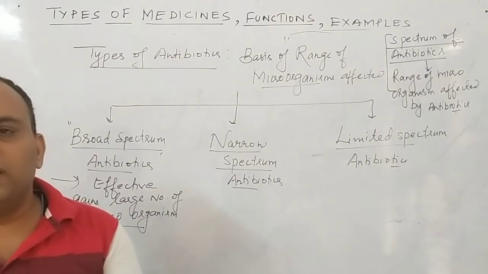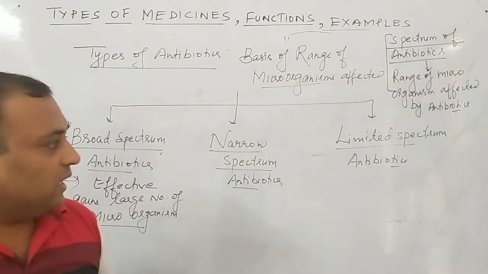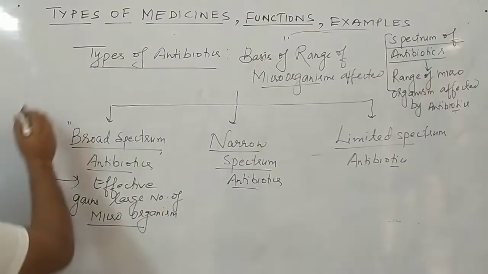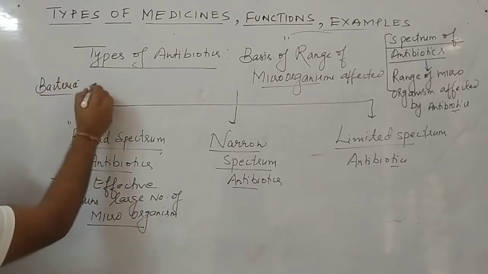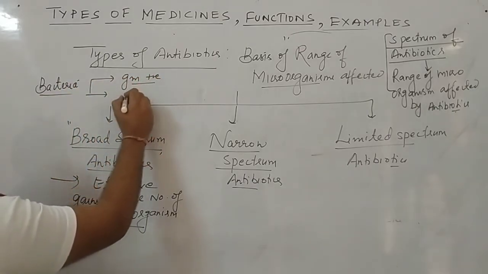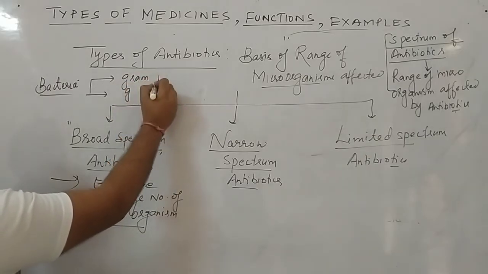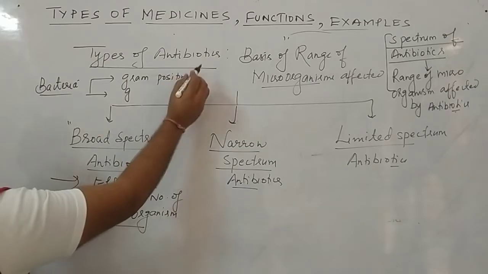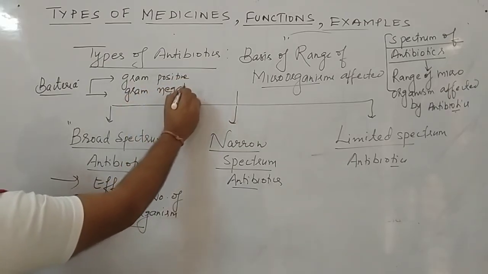Now listen student, normally these antibiotics can be said to be used against viruses also, but in case of bacteria they are normally used. The bacteria are of two types. I write here, we will divide the bacteria into two types. Remember, gram positive bacteria, and second one is gram negative bacteria.